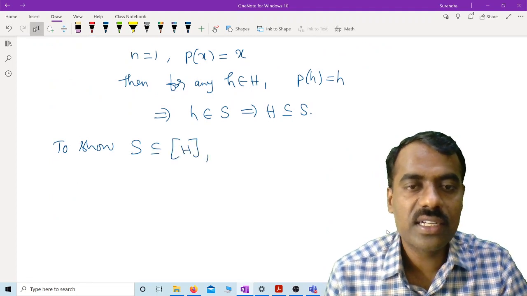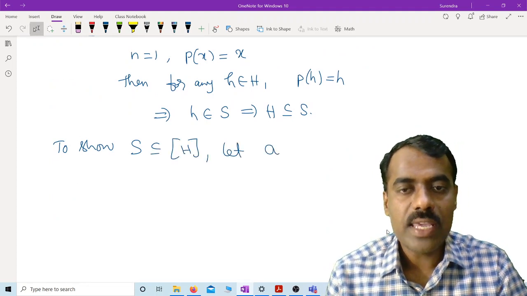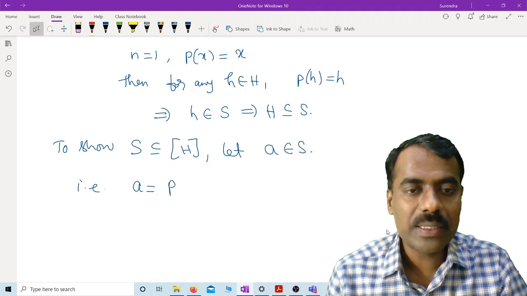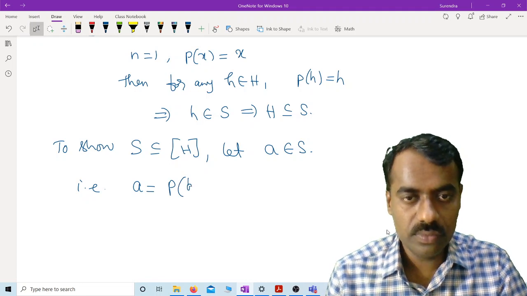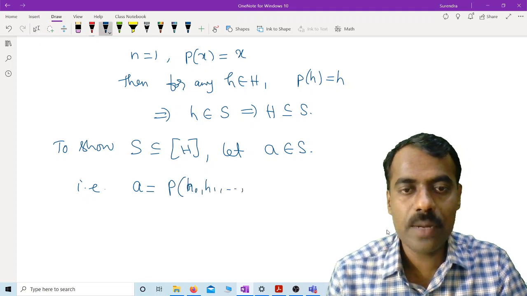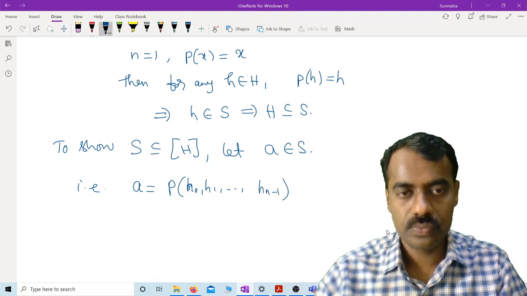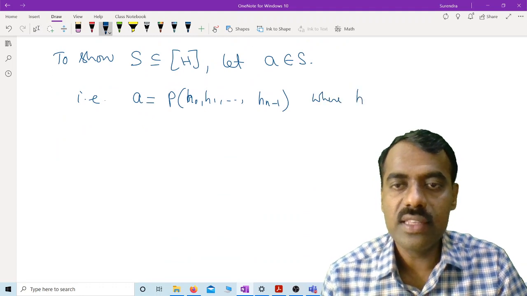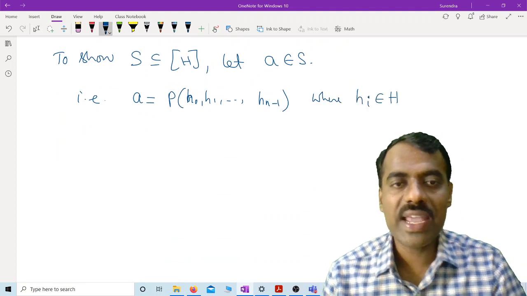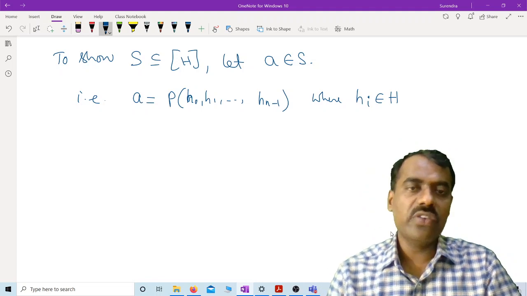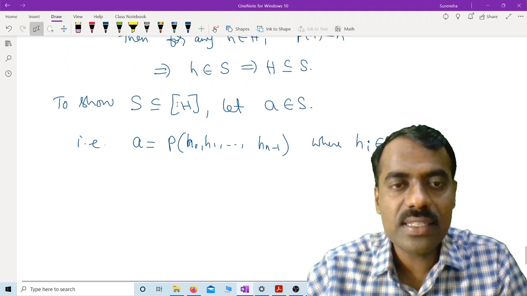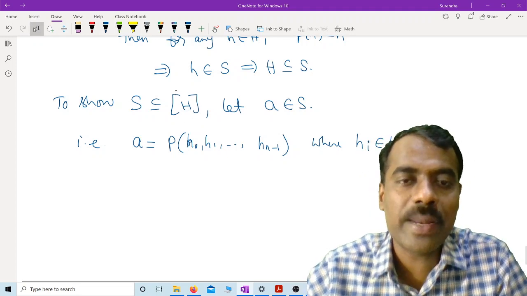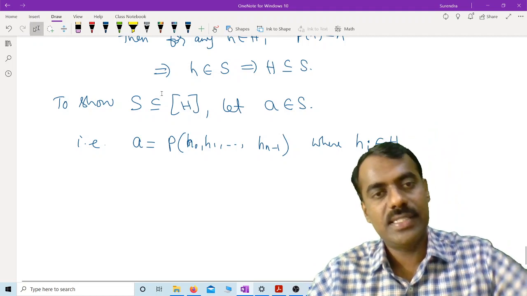this sublattice. Start with: let a belong to S. That is, a is nothing but P of h0, h1 up to hn minus 1, where the hi's belong to H and P is a polynomial. Somehow we want to show that a is there in this sublattice also. This is what we know about the square bracket H: it is the sublattice generated by this, right?